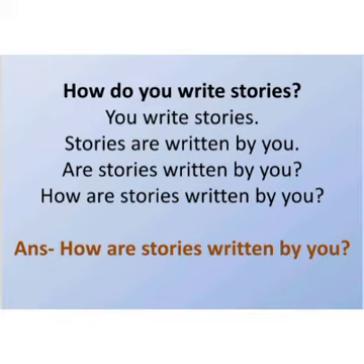Another example, how do you write stories? First make it affirmative. You write stories. Now make it passive. Stories are written by you. Now convert it into interrogative. Are will come at the first place. Are stories written by you? Now add the given question word at the first place. What is the question word given? How. So what will be the answer? How are stories written by you?